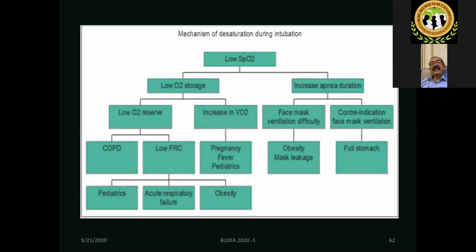So this is the mechanism of desaturation during intubation. According to the mechanism, you need to manage the oxygenation. If it is due to low FRC or airway obstruction, then any amount of oxygen you give from the supraglottic part will not be effective. So one prerequisite for improving the oxygen status is absence or relieving of upper airway obstruction or lower airway obstruction. If there is airway obstruction, unless that is relieved, any other amount of oxygen will not be helpful.